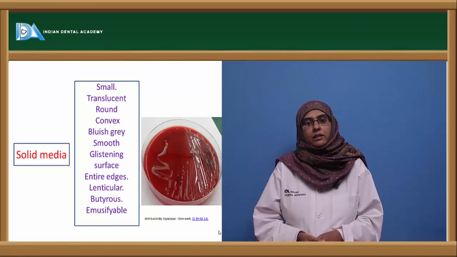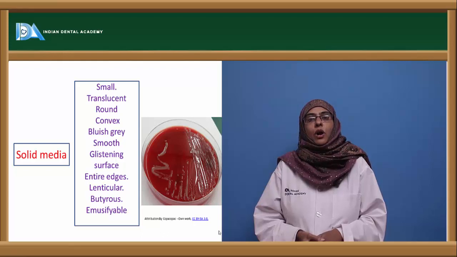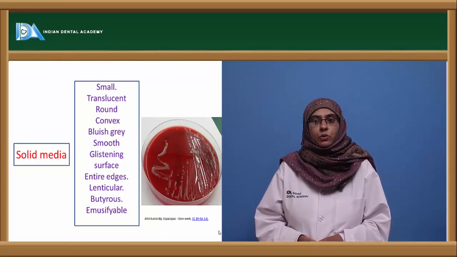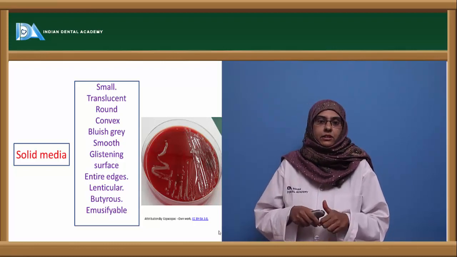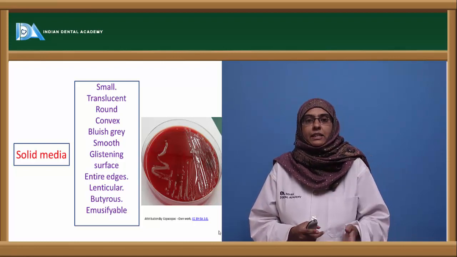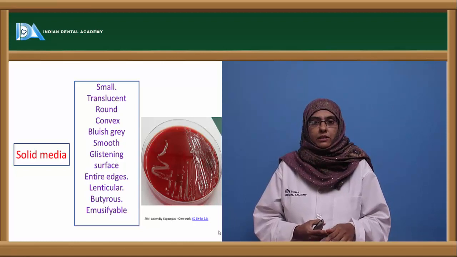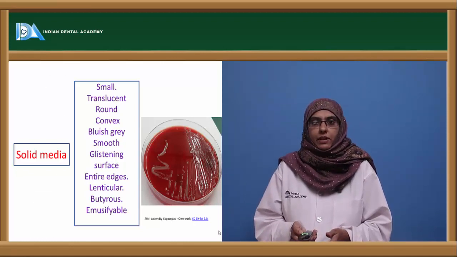On a solid media, the colonies of this organism are small, translucent, round and convex with a bluish grey appearance, and they have smooth glistening surfaces and show entire edges. This is another characteristic feature of the organism. The shape is lenticular, and they are buttyrous and easily emulsifiable.